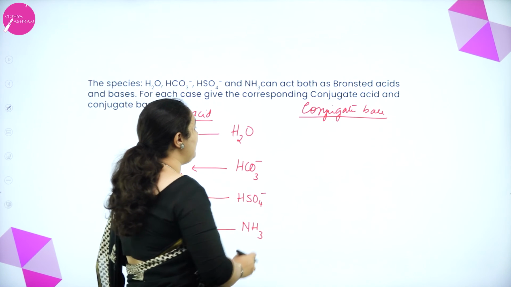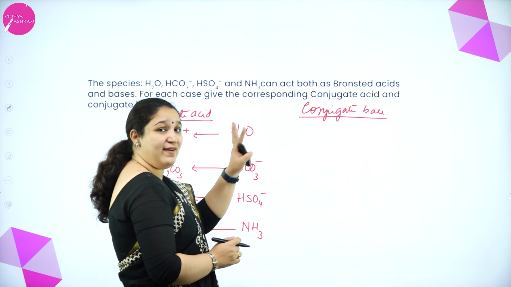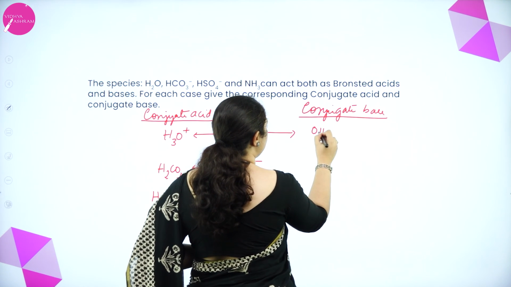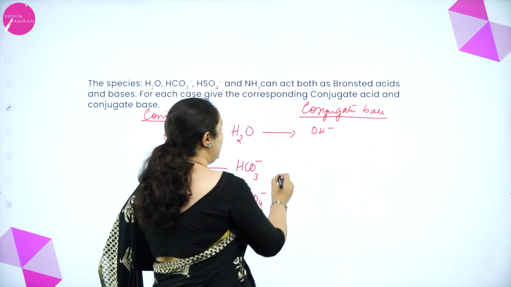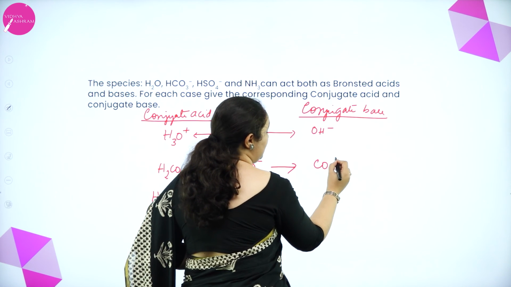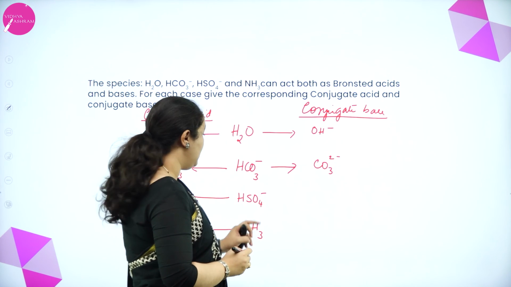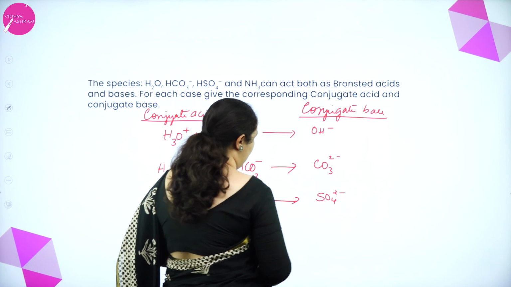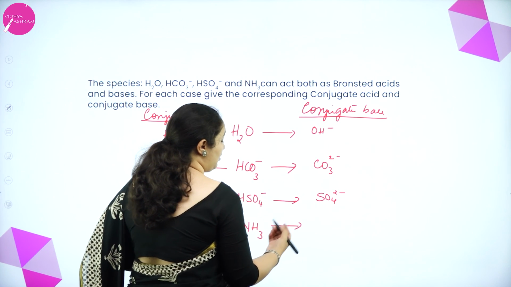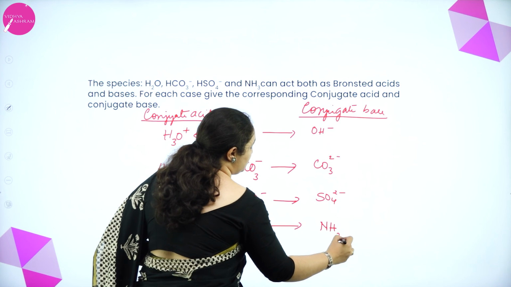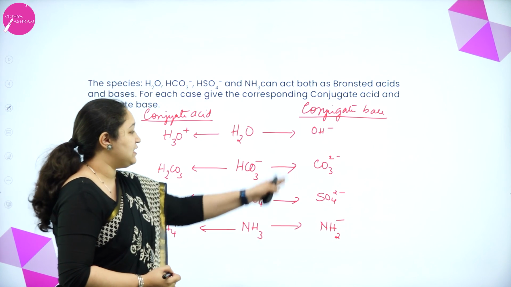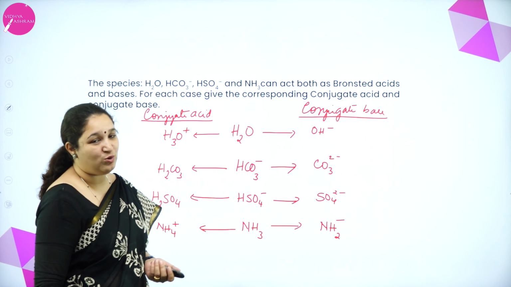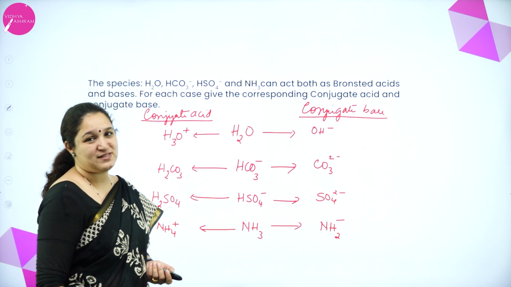Now if it is behaving like a Bronsted acid, it will give away an H plus ion. Correct? So if it gives away an H plus ion, I'll get OH minus, which is the conjugate base. Here if it gives away an H plus ion, I'll get CO3 2 minus, which is the conjugate base. Here if it gives one more H plus ion, it will form SO4 2 minus ion. And here if it gives away one more H plus ion, I'll get NH2 minus ion. So these are the conjugate bases. So by now, I hope you have understood how to write the conjugate acid-base pairs, isn't it?